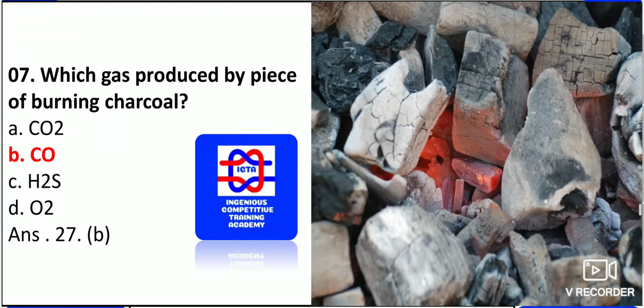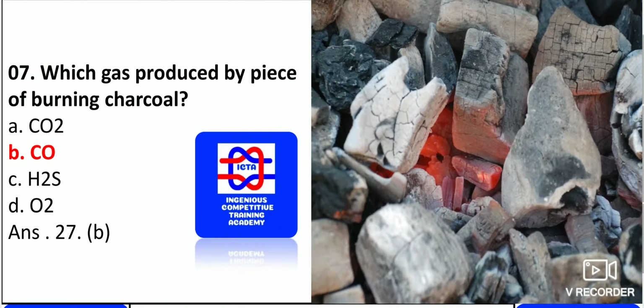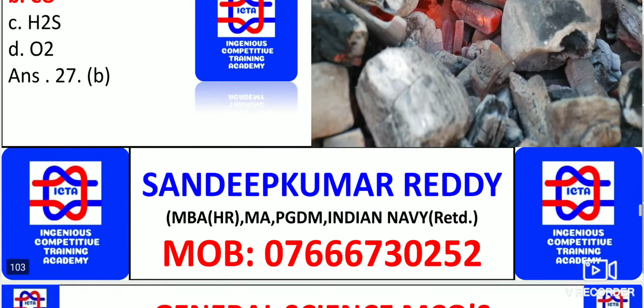Next we have, which gas is produced by a piece of burning charcoal? If we start burning the piece of charcoal, then the gas released is carbon monoxide, which is a very poisonous gas. After burning the charcoal you get carbon monoxide, which is very dangerous. As you can see, hydrogen sulfide, carbon dioxide and oxygen are not the ones which come from the charcoal.